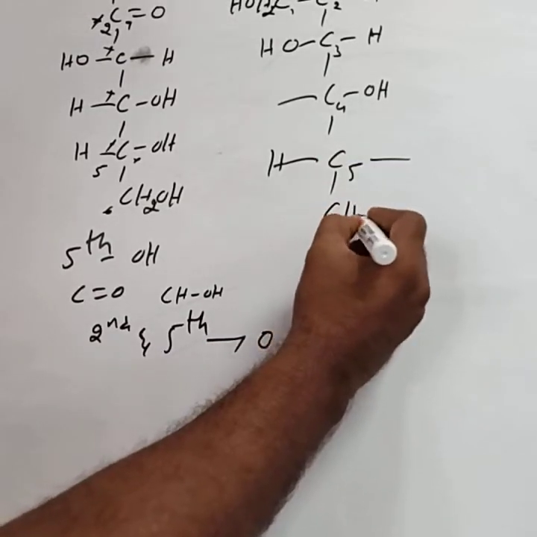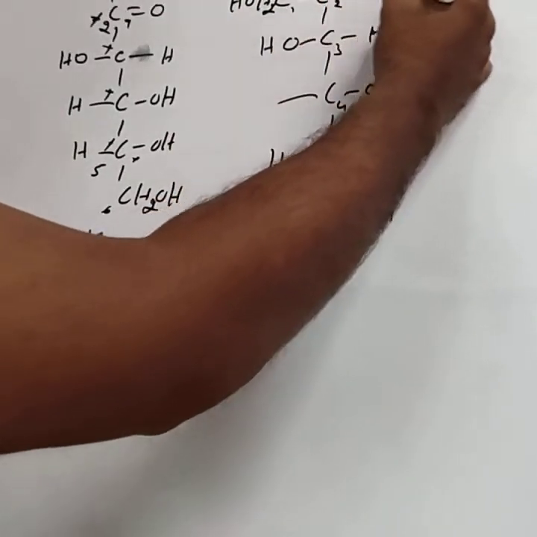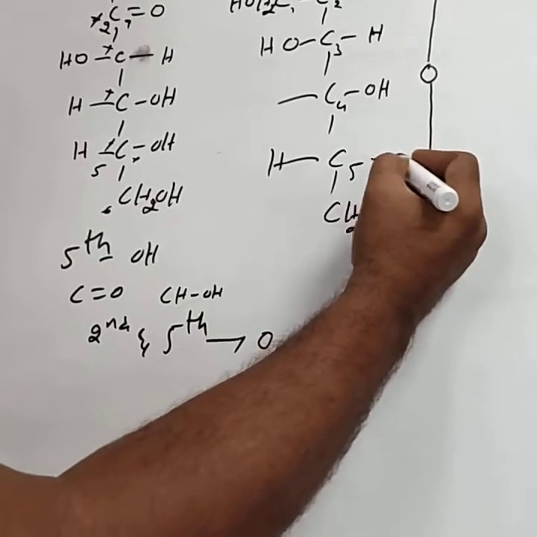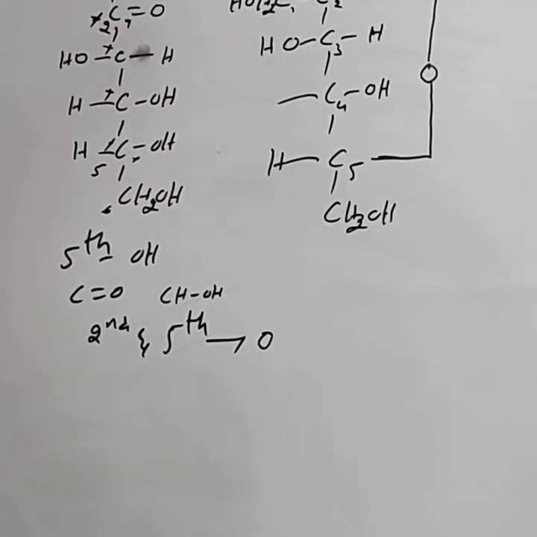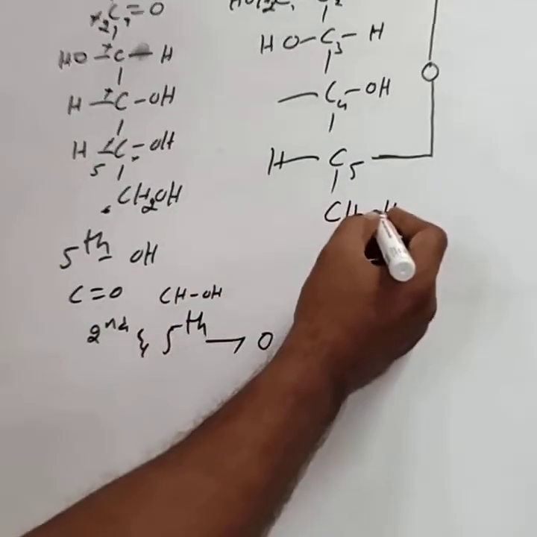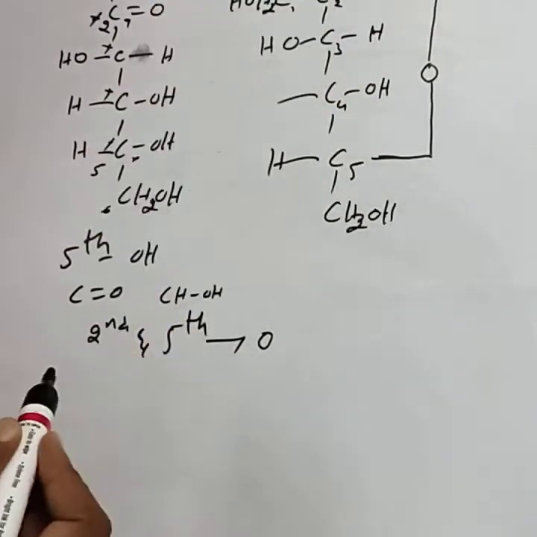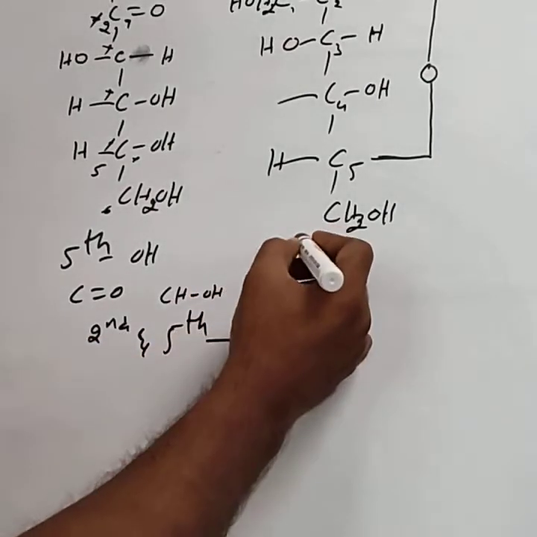Then CH2OH. The 2nd and 5th carbon atoms are joined by the oxygen. This is the cyclic structure. In this form, the 2nd carbon is the anomeric carbon. On the anomeric carbon atom, if the OH group is on the right hand side, then it is called alpha.